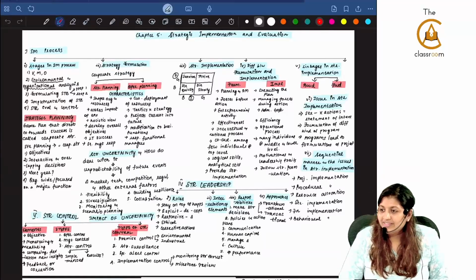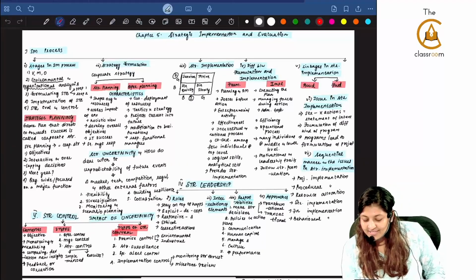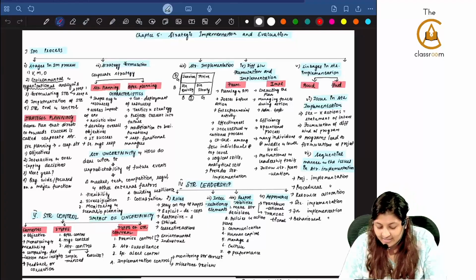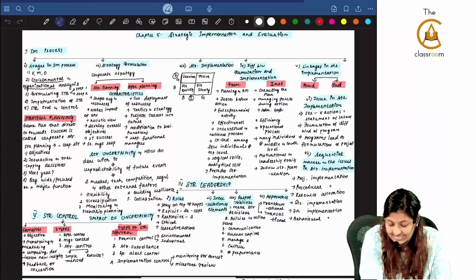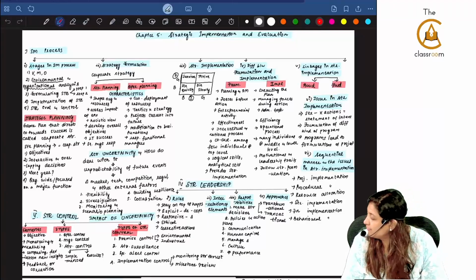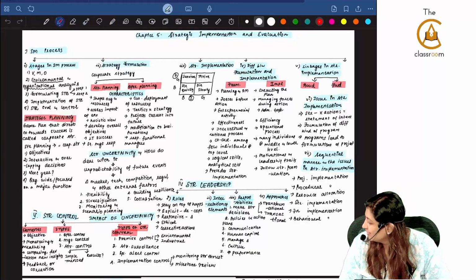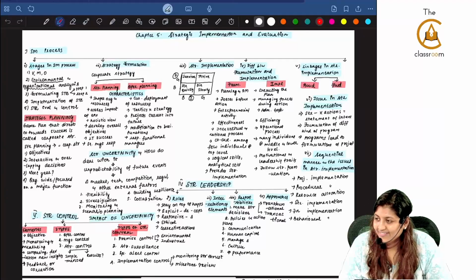Now let's resume with chapter number 5 summary notes. Please see here. We started off with the SM process. Yes, that was the first one. There are totally 6. Now, is it okay? Can we start?